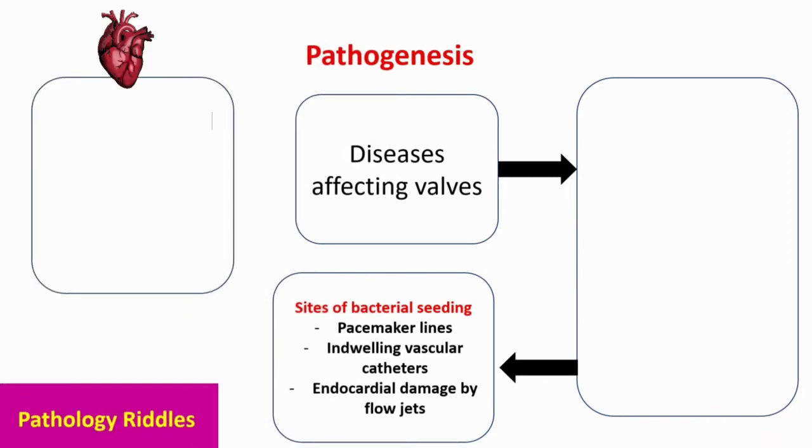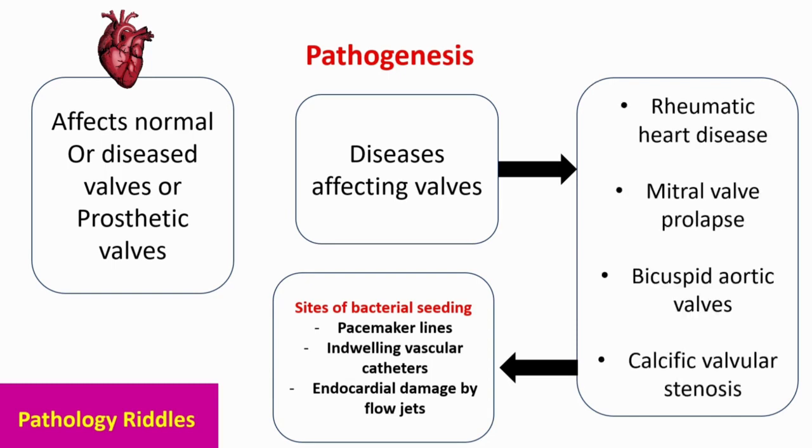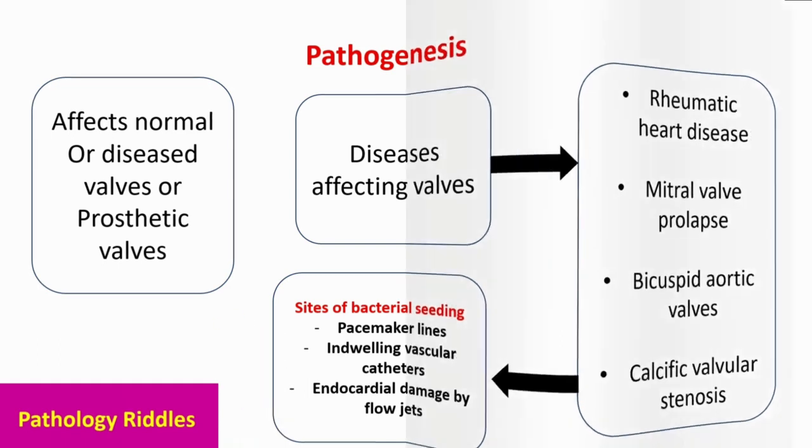Coming to pathogenesis, it affects normal or diseased valves or prosthetic valves. The diseases which affect valves are rheumatic heart disease, mitral valve prolapse, bicuspid aortic valves, and calcific valvular stenosis. Now, what are the sites from where bacteria is seeded to these damaged valves? It can be pacemaker lines, indwelling vascular catheters, and endocardial damage by flow jets.